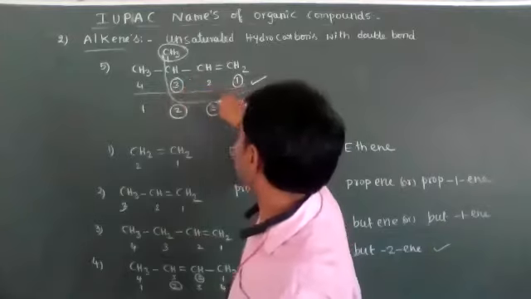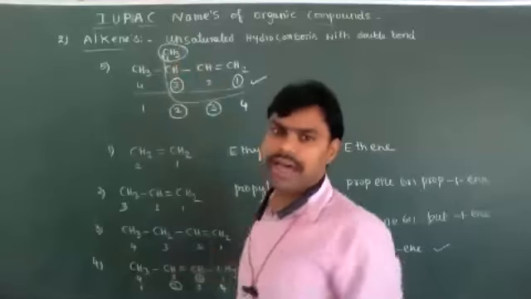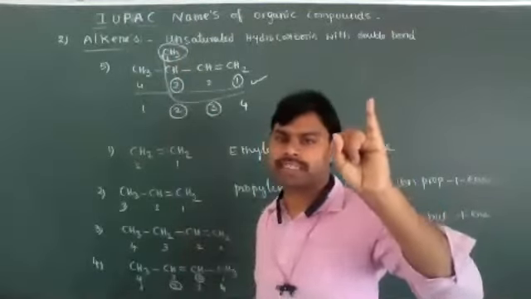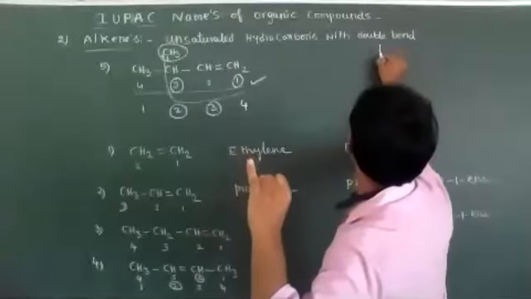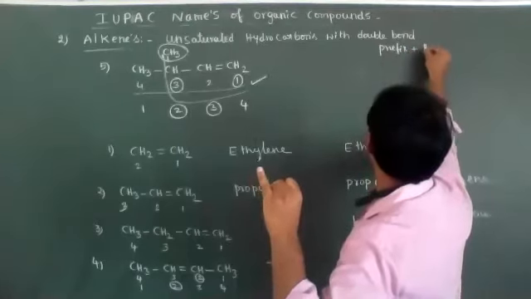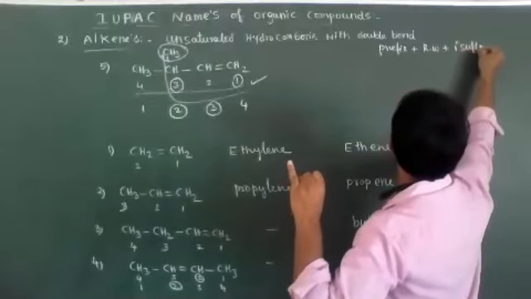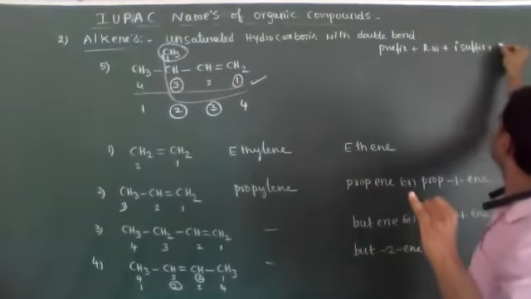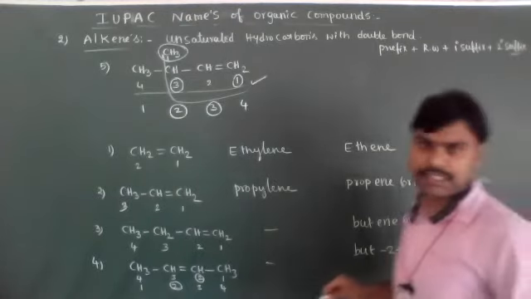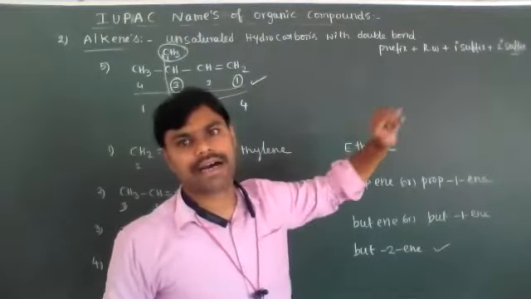Now according to this numbering, the methyl group position is 3. So while writing the IUPAC nomenclature, first the substituent name, or prefix name, we have to write. Then the root word. After that the primary suffix, plus the secondary suffix.